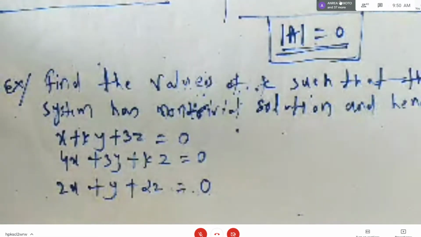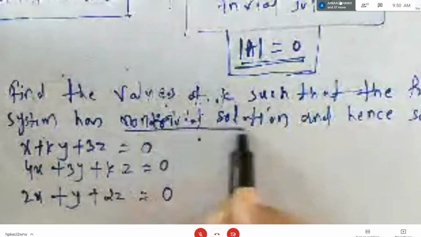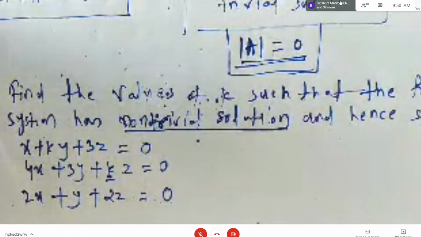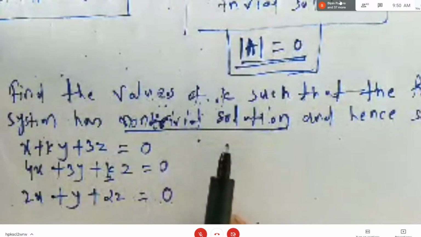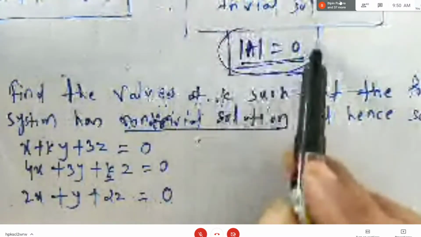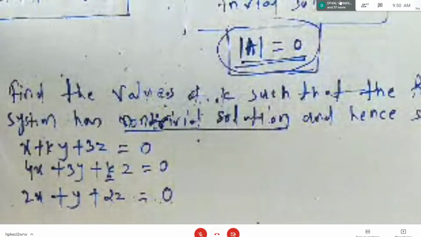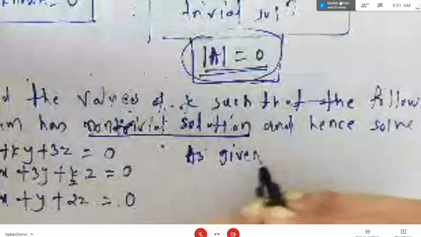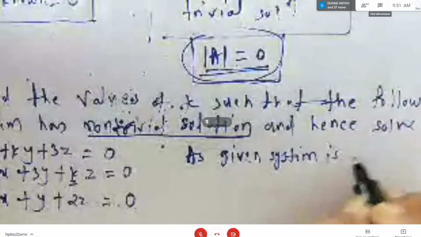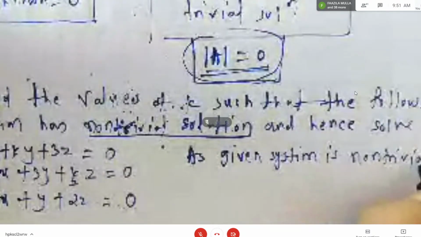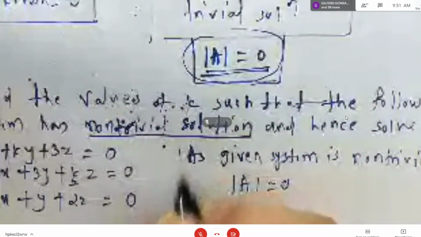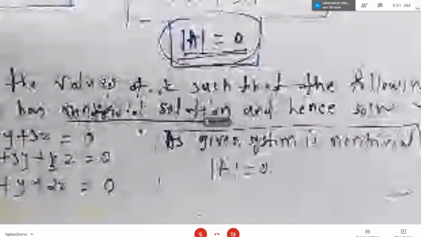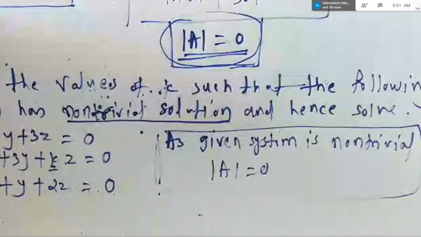Okay, now clearly you see the word non-trivial solution, right? It is asked to find the value of k, right? Where is k? Here. Whenever you read the word non-trivial solution, as I said, the first thing you are going to do is equate the determinant to 0. So you can say here, as the given system is non-trivial, determinant of A is equal to 0. Correct?